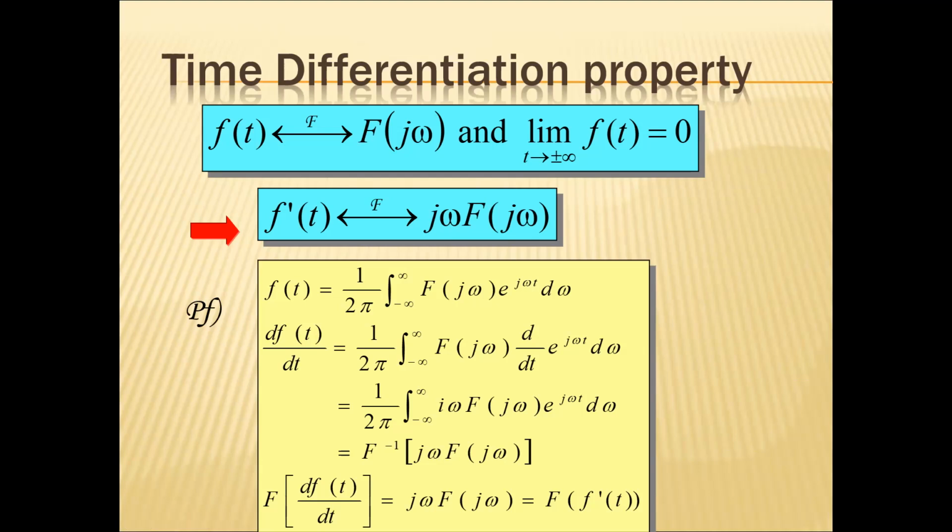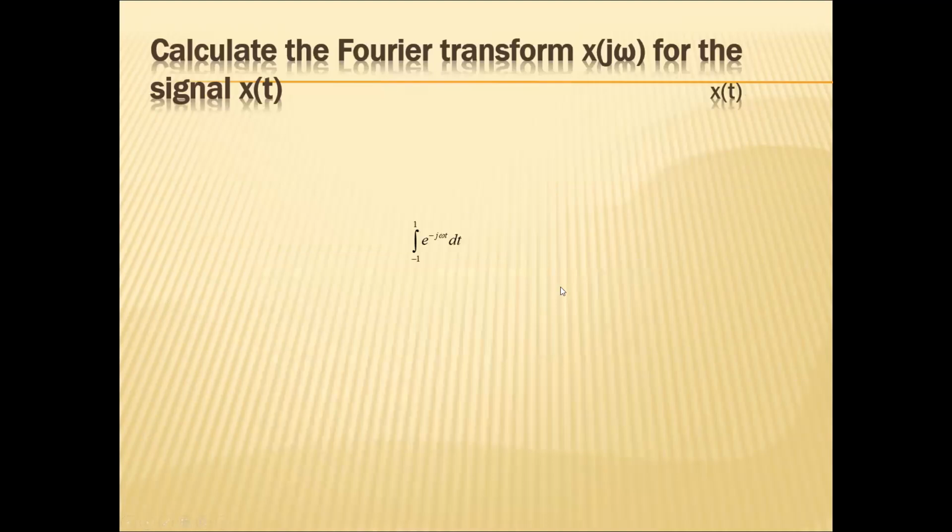So if I differentiate it, you will get 1 by 2 pi integral from minus infinity to infinity of j omega into F of j omega e power j omega t d omega. So whatever the formula I have is a Fourier inverse of j omega into F of j omega. So I can have Fourier transform of d by dt of f of t equal to j omega into F of j omega, which is equal to Fourier transform of f dash of t.